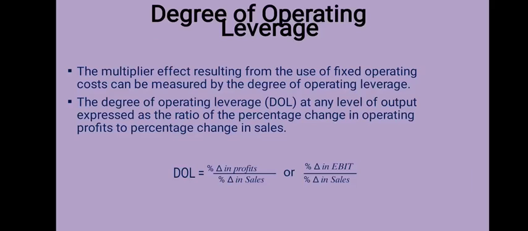Degree of operating leverage. The multiplier effects resulting from the use of fixed operating cost can be measured by the degree of operating leverage. The degree of operating leverage, DOL, at any level of output is expressed as the ratio of the percentage change in operating profits to the percentage change in sales. DOL equals percentage change in profit divided by percentage change in sales, or percentage change in EBIT divided by percentage change in sales.